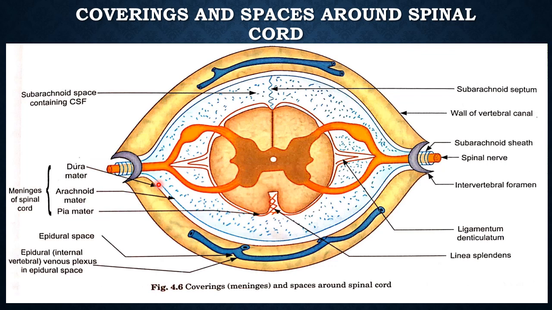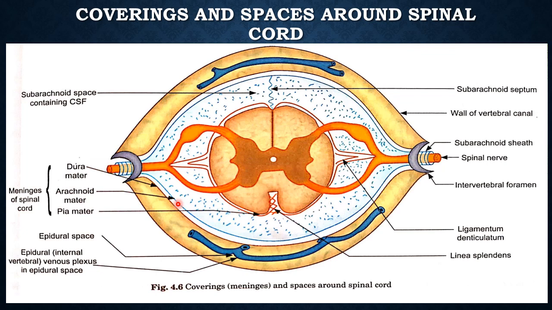Proximally, the dura mater of the spinal cord extends up to the foramen magnum of the cranium. It is continuous with the inner layer of dura mater of the brain.